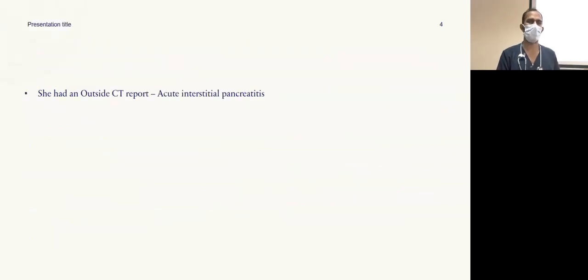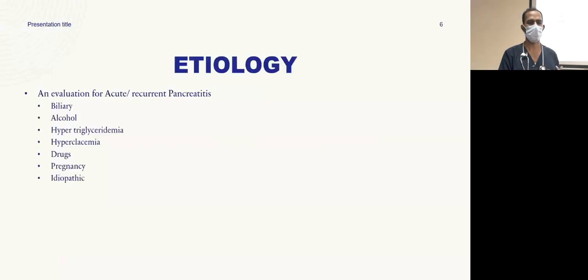She had come with a diagnosis. She had an outside CT report showing acute interstitial pancreatitis. So she was in OPD itself. She was evaluated for the causes of pancreatitis. The common causes are biliary, alcohol related, hypertriglyceridemia, hypercalcemia, drugs, pregnancy, and idiopathic causes.